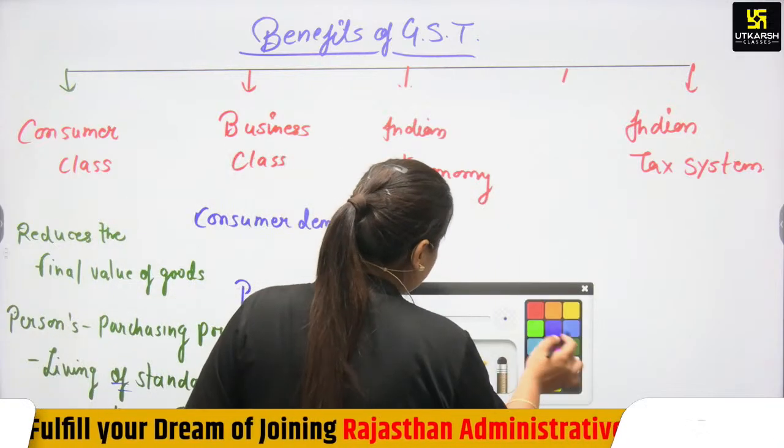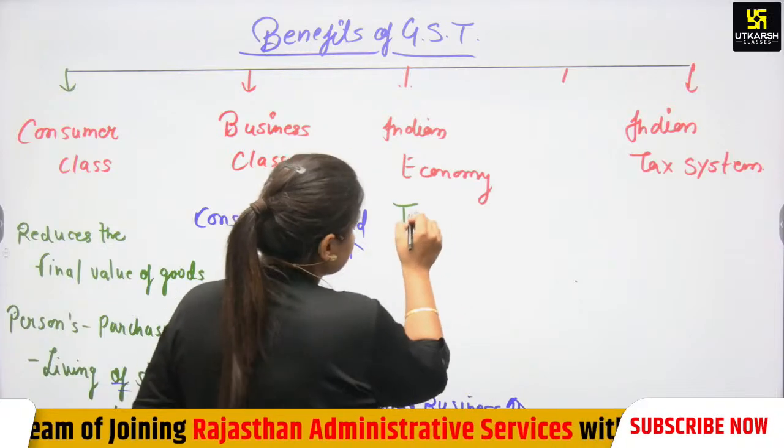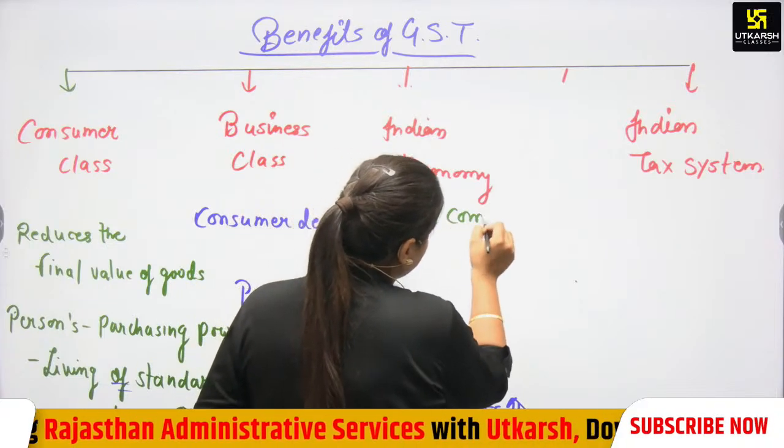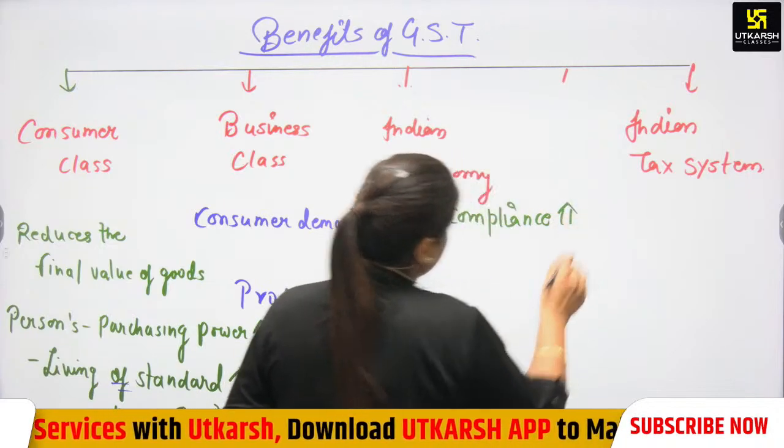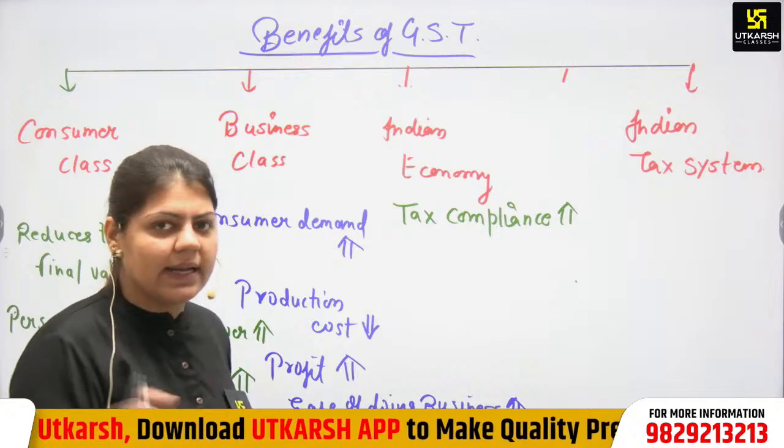Again, what is the impact on the Indian economy? Tax compliance will increase. People will easily pay any tax because it is an online tax system.